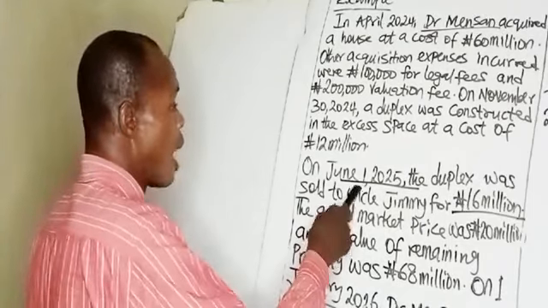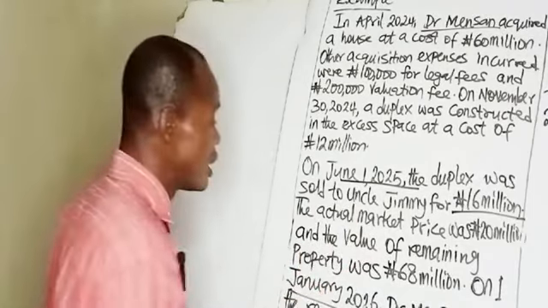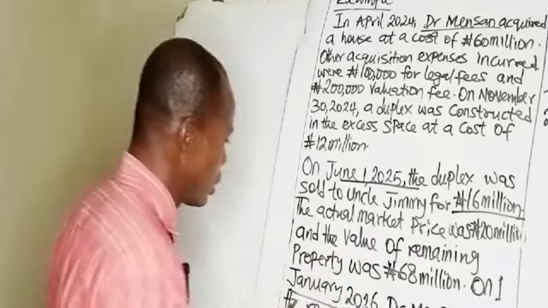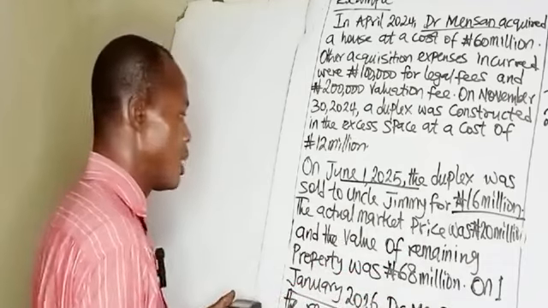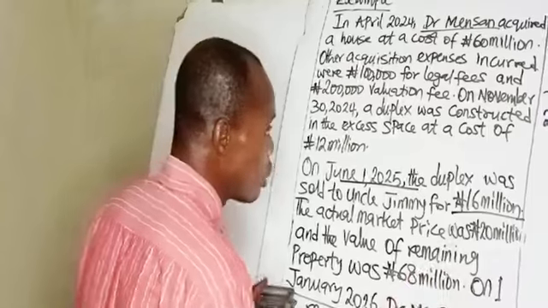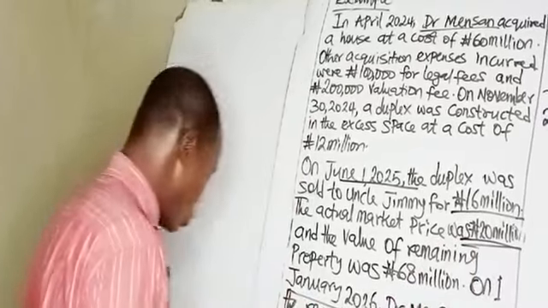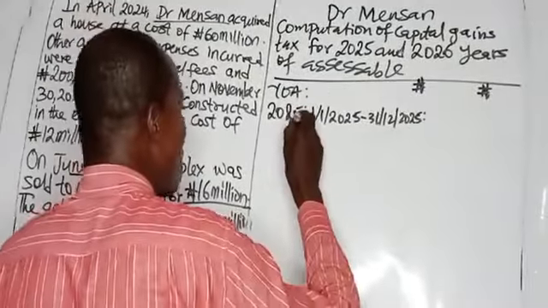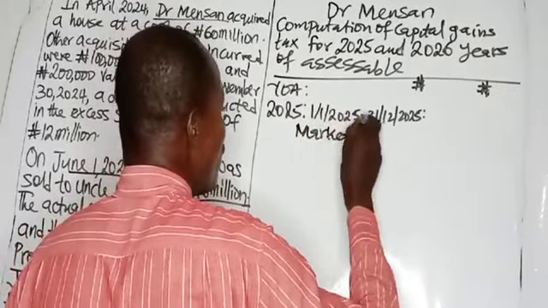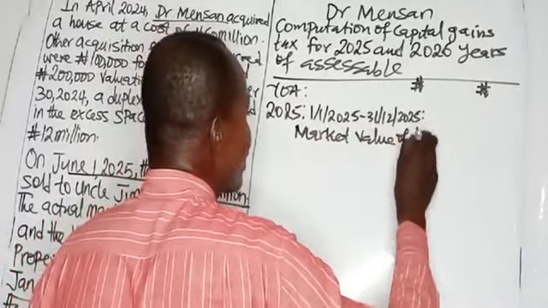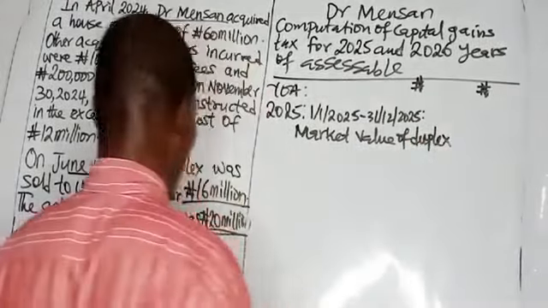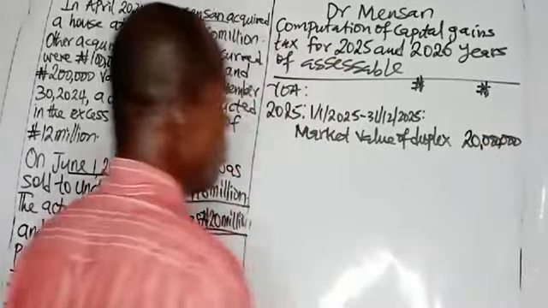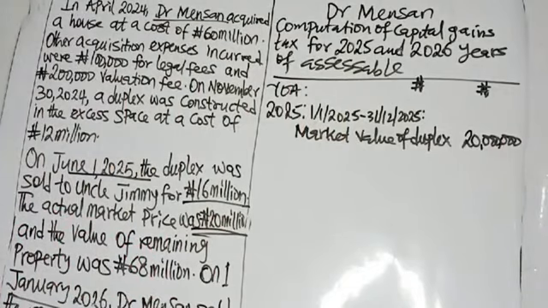I've told you that where the sales proceeds are lesser than the market value of the asset, you should disregard the sales proceeds. The sales proceeds are 16 million, but the actual market price was 20 million. So market price is what we are going to use, not the sales proceeds. The market value of the duplex is 20 million.